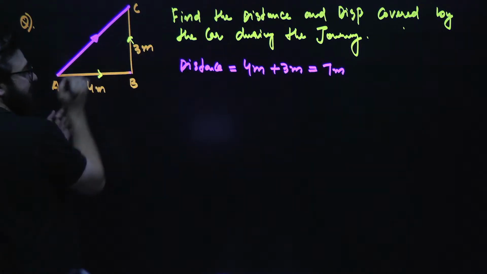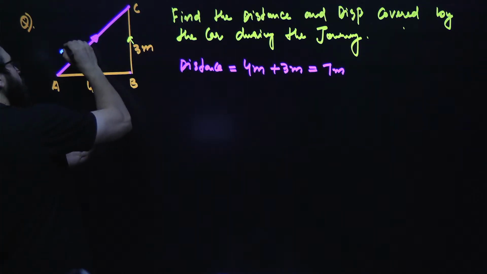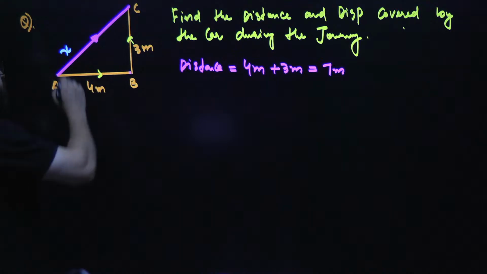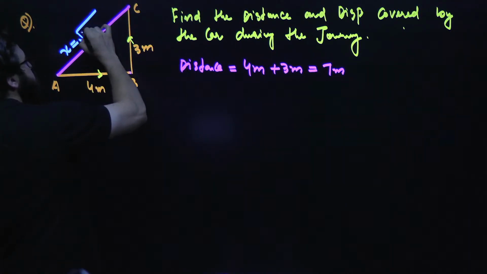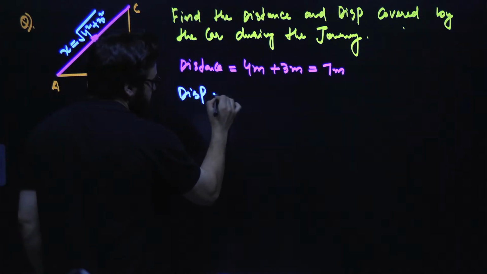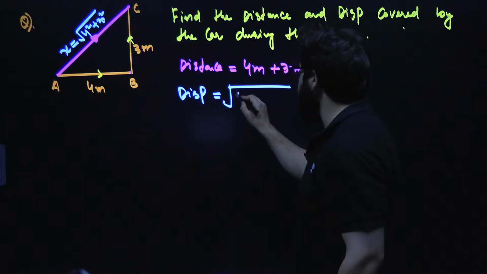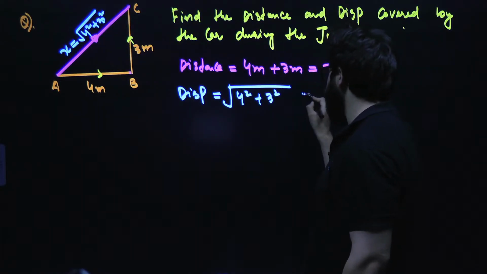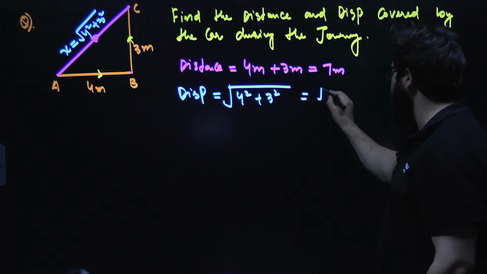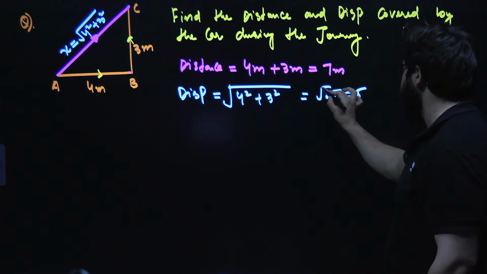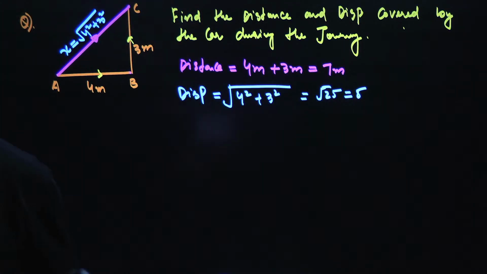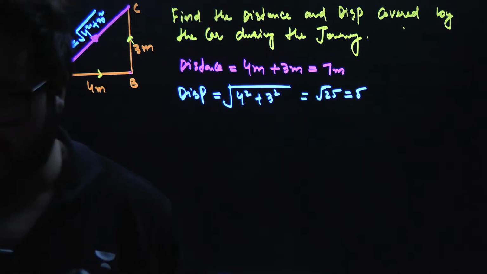This is a right angled triangle and this is the hypotenuse. So can you tell me what is the value of this hypotenuse? Use PGT, that is base square plus perpendicular square. So displacement will be simply under root of 4 square plus 3 square. 4 square is 16, 3 square is 9. So 16 plus 9 is 25. So it will be under root of 25 and that will be 5. Under root of 25 is 5 itself. Okay.